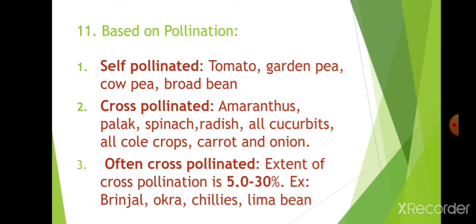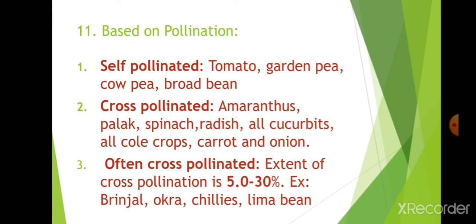Self-pollinated means the pollen from the same flower will enter into the female reproductive structure and lead to fruit production. That means no pure line production can be done through these self-pollinated crops.